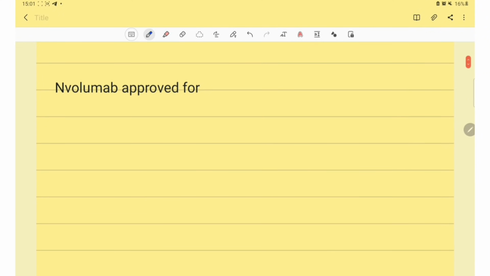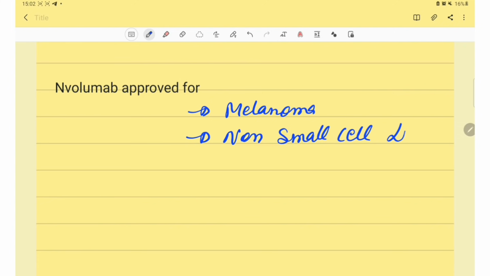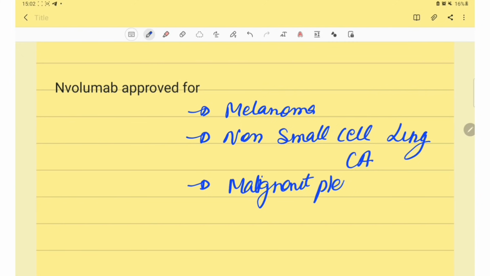Next question is, nivolumab is approved for? It is approved for melanoma, non-small cell lung carcinoma, malignant pleural mesothelioma, and RCC, renal cell carcinoma.